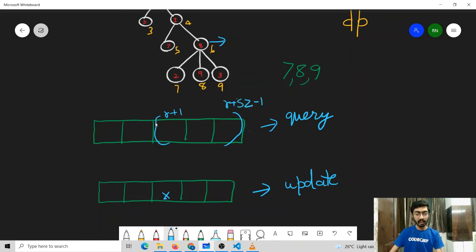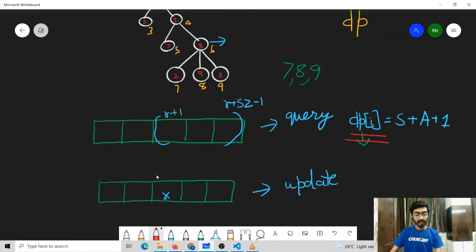Once we find the contribution from this range and we already have the contribution from ancestors, we can easily find the dp of I to be equal to the contribution from subtree plus contribution from ancestor plus 1. But now when we have found the dp value for this node, we also need to update the entire range from r plus 1 to r plus size minus 1 by this value. We need to add this value into that range. How can we do that?